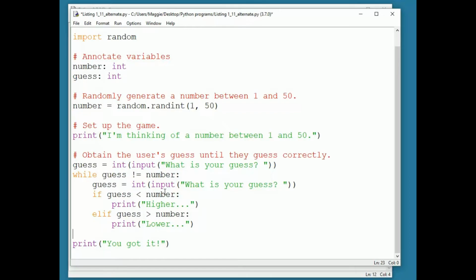If we do go into the loop, if the user guesses wrong, we'd want to then give them the hint, higher or lower, first, and get the new guess after giving the hint.